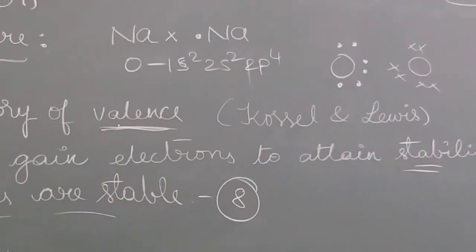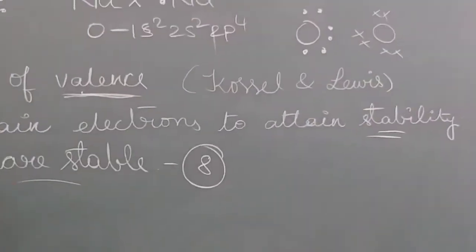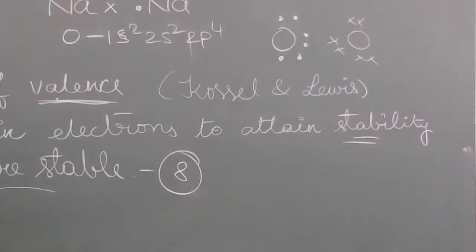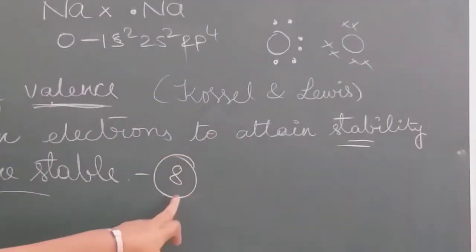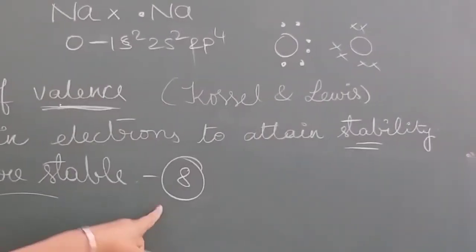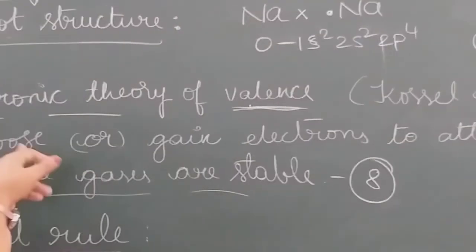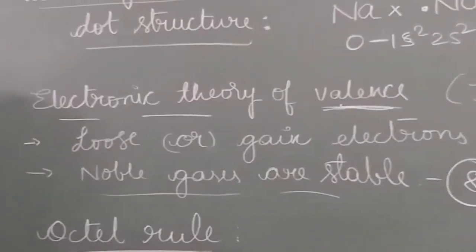The number of valence electrons in the noble gases is 8. That's why noble gases are stable. So the remaining atoms also want this stability by getting 8 electrons in the valence shell. To get that stability, they are losing electrons or gaining electrons. So this is the electronic theory of valence.